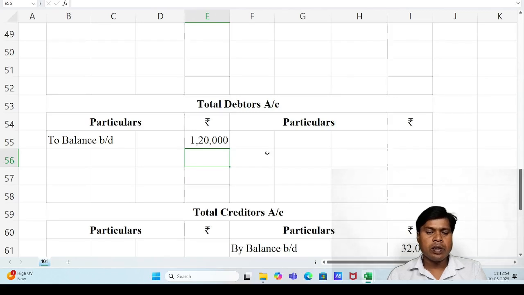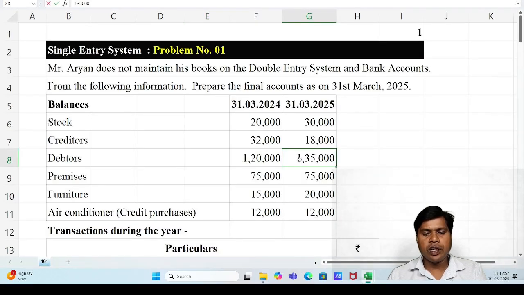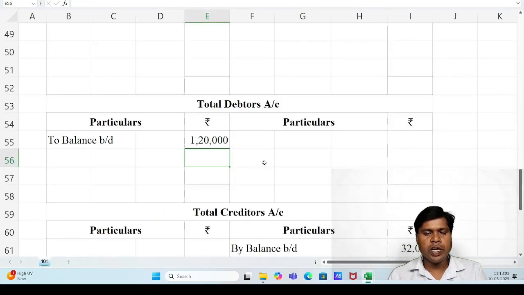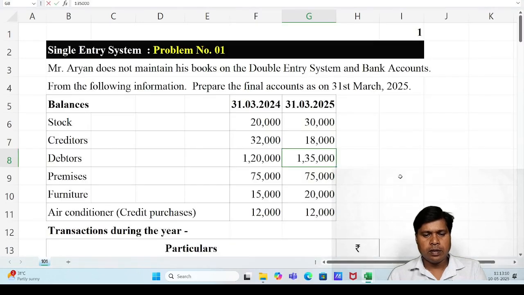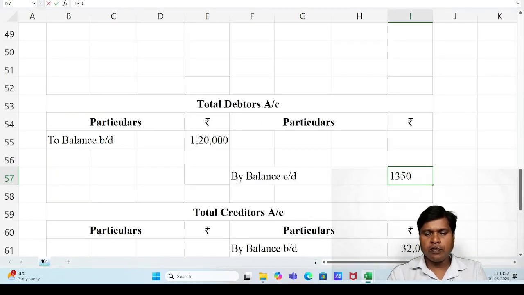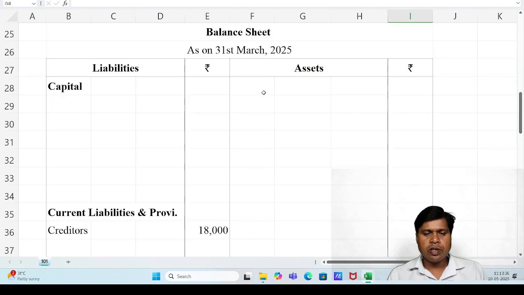1,20,000. Then closing debtors 1,35,000 should be recorded under the debtors account credit side, second last line, by balance carried down, 1,35,000. And the final effect of closing balance should be recorded under the current year balance sheet, asset side, under current assets and loans and advances. This is the current year balance sheet.